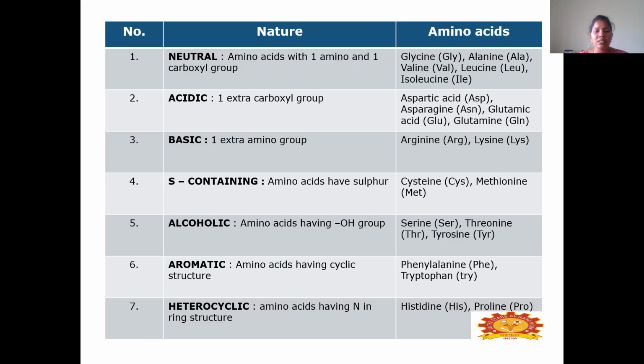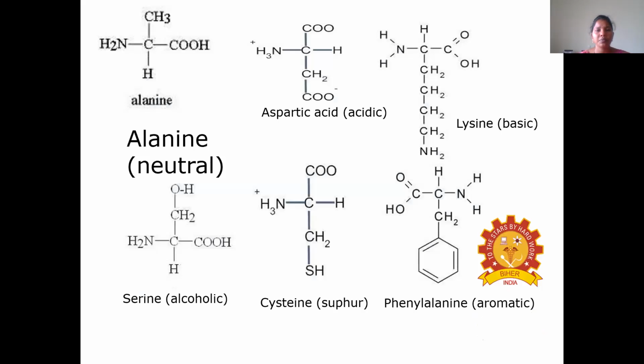So if an amino acid has a hetero atom in a ring structure, we can say heterocyclic. For example, histidine and proline.